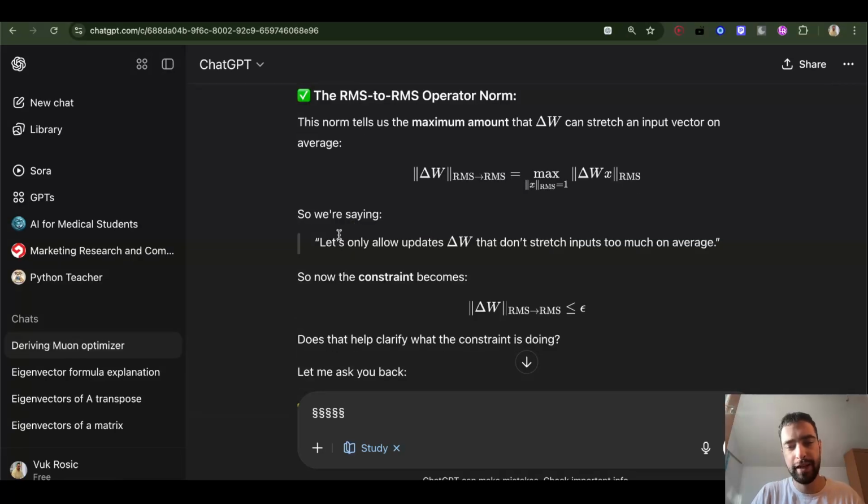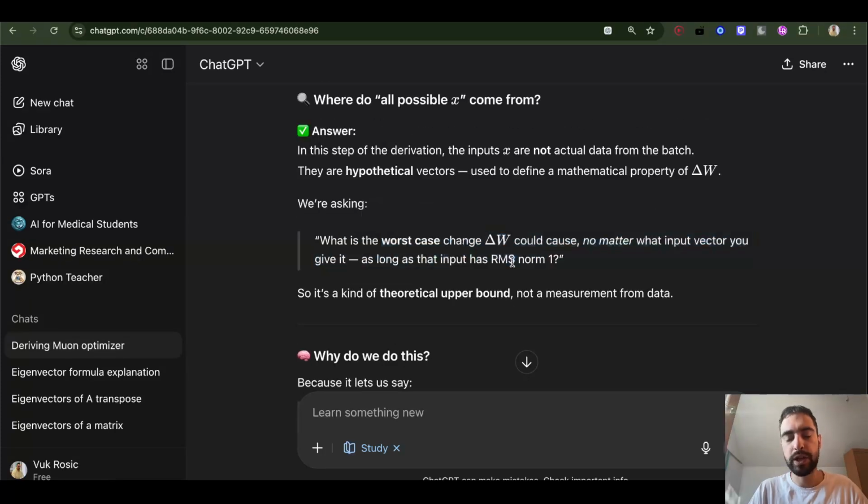So we are saying let's only allow updates delta W that don't stretch input too much on average. Here we are working with theoretical inputs. So what is the worst case change delta W could cause, no matter what input vectors you give it, as long as the input has RMS norm 1? For now we can just omit this RMS norm thing. Let's just talk about this.